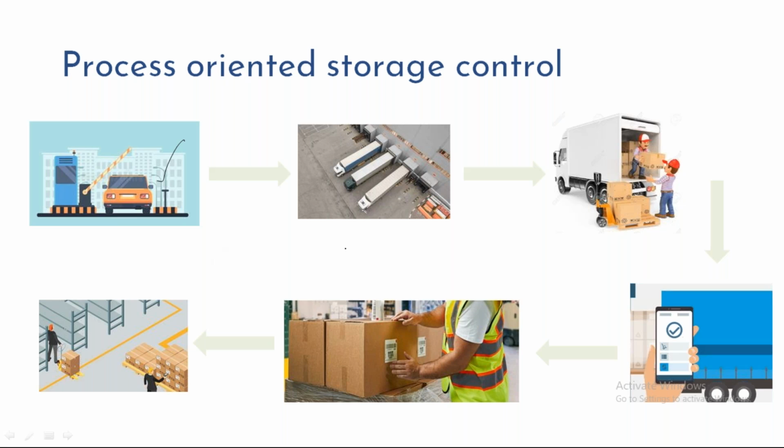So this is about the process oriented storage control. Again, if I speak about this is receiving process, if I just reverse it, so this will be a shipping process. So how the shipping process will work? Again, it is same. What we do first, we have to identify where the stock is available, and then pick the stock from that location or from the track, and then move it to a packing area and complete your packing related activities. Because without packing, we don't really issue the stock to any customer, correct?